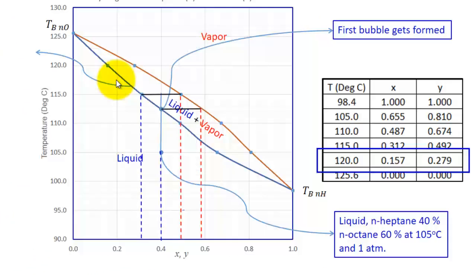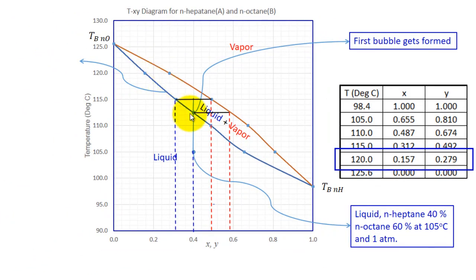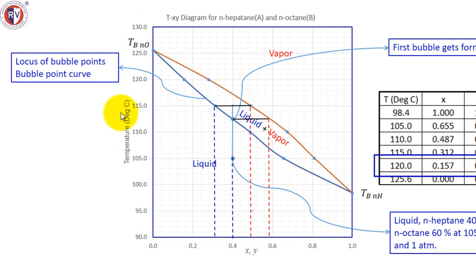Now this is a curve where the moment the temperature reaches these values here, it is becoming a bubble. Therefore, this is called the locus of bubble points. So if you start from here, liquid at this temperature will become vapor, a bubble will be formed. So all this will represent points of bubble formation. That's why it is called the bubble point curve. This is also another tie line. So there are infinite tie lines here.